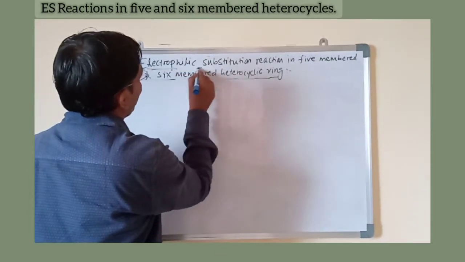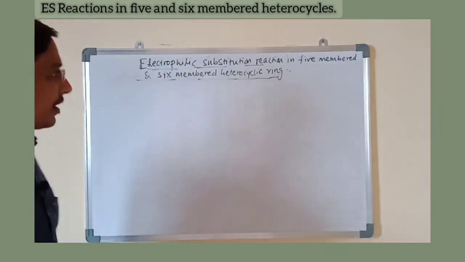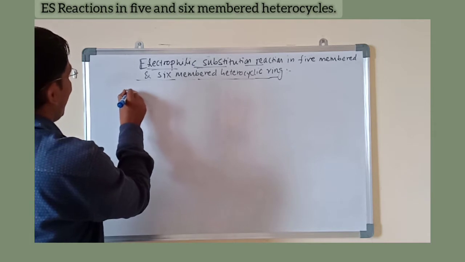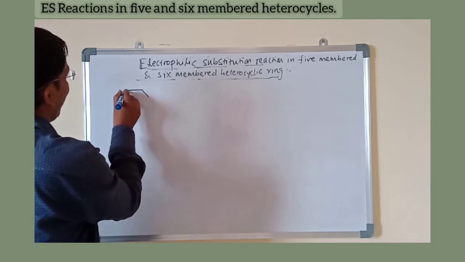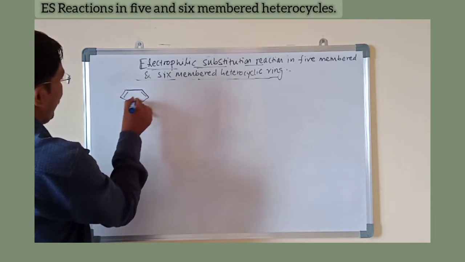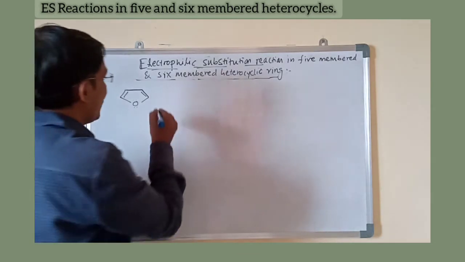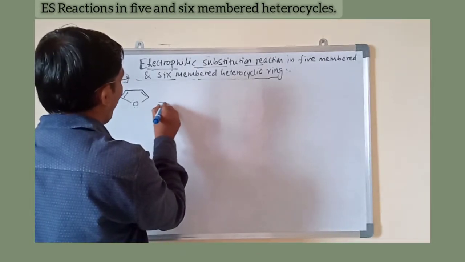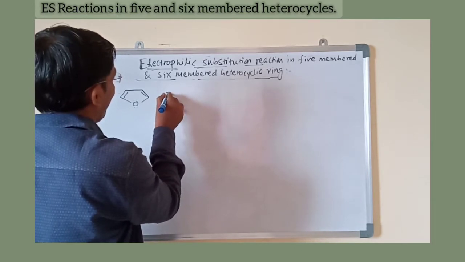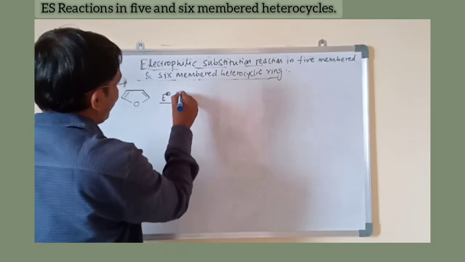General electrophilic substitution reactions in 5-membered and 6-membered rings. Here, the example for the 5-membered heterocyclic ring is furan. When furan is treated with any electrophile, then the electrophilic substitution takes place.